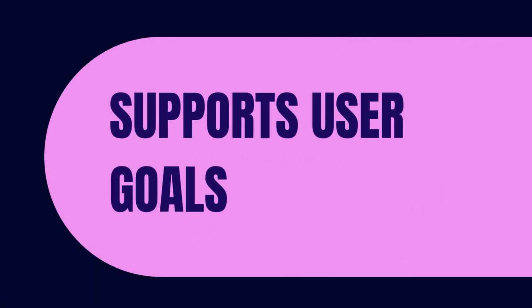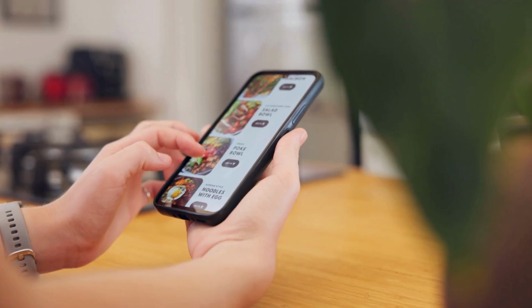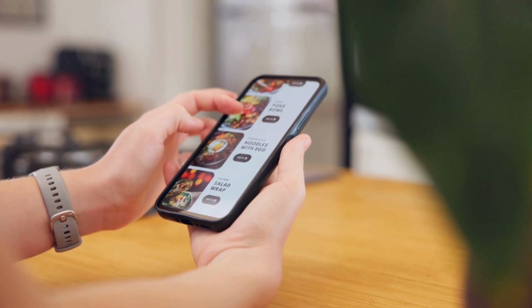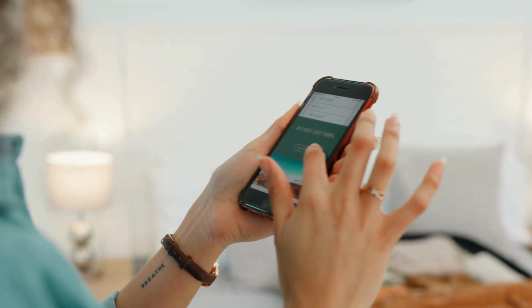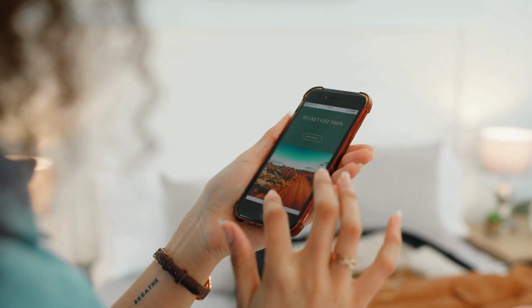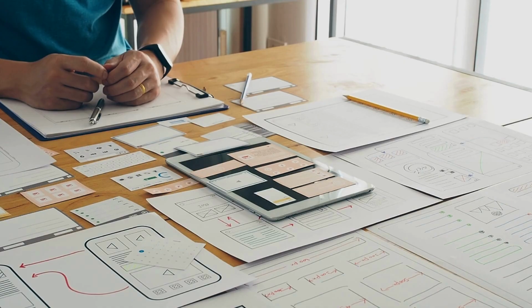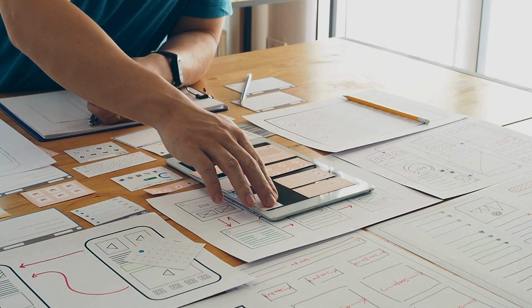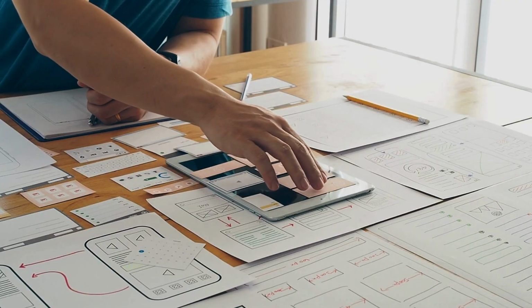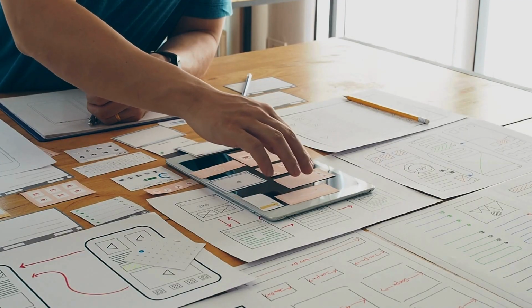Structure plane supports user goals. It ensures that user task flow should be smooth and it should make sense. For example, booking a ticket should feel natural and not like solving a puzzle. It bridges scope and design. Once you know what you're building, the structure decides how it functions. It sets the stage for wireframes and interface layout in the next plane.